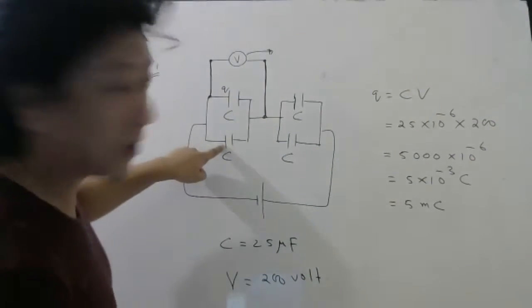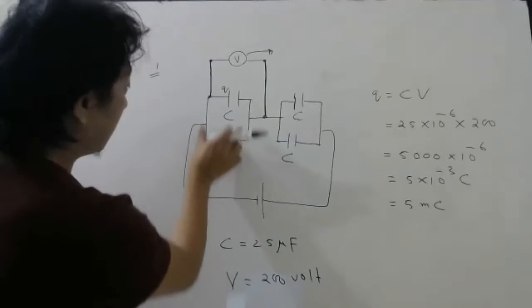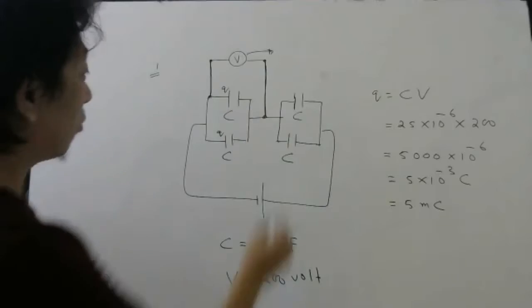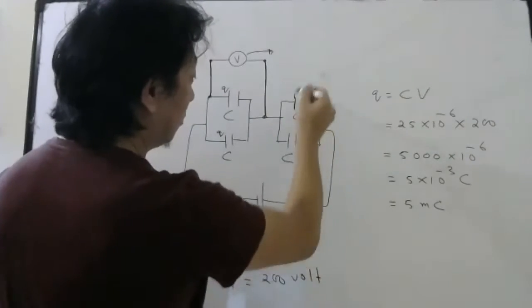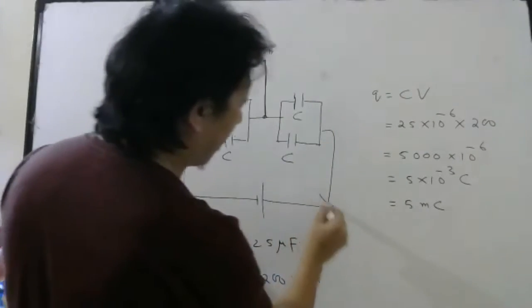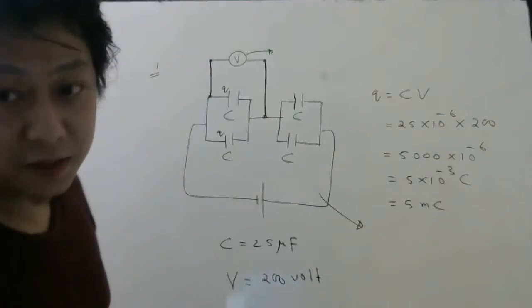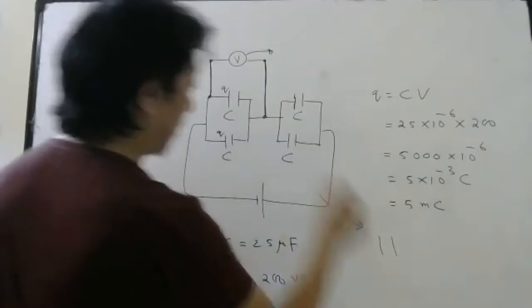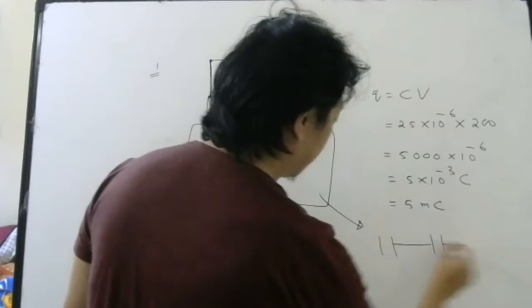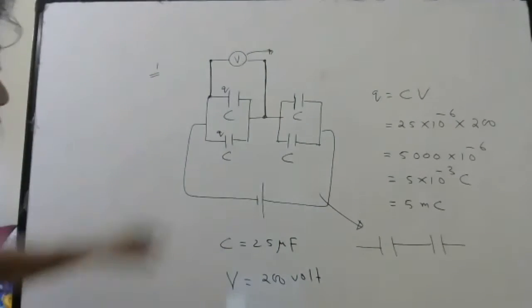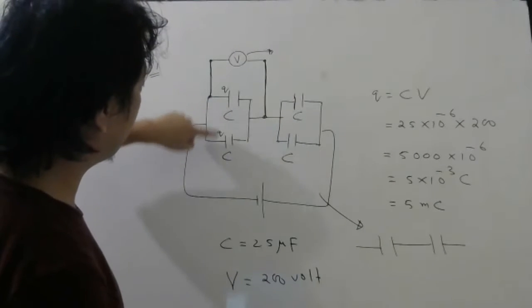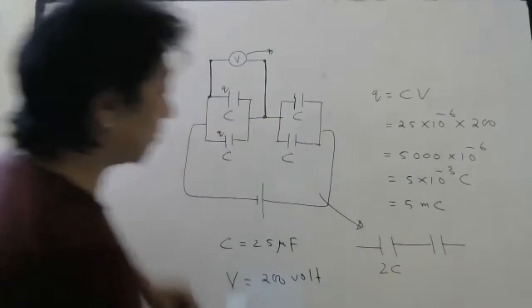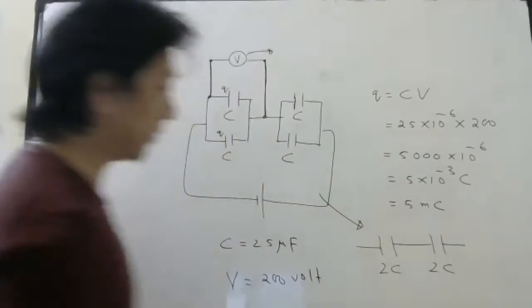What will be the charge on this capacitor? Since the potential difference is the same, the charge will be the same only. It will be Q only. Now what about these two? Look carefully. If I try to find the equivalent capacitance of these two, right? So what will be the equivalent capacitance of these two? C and C in parallel will give you 2C, right?